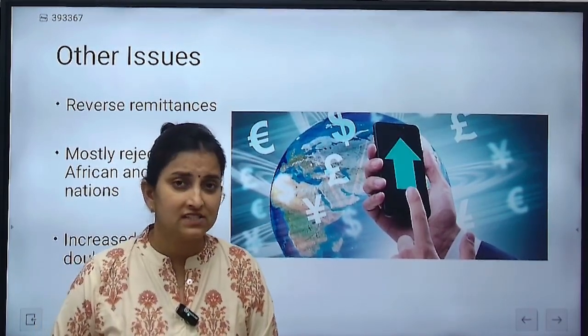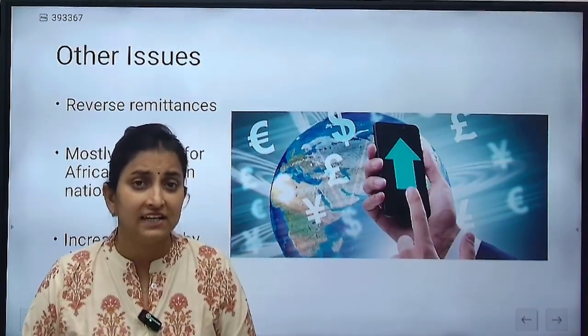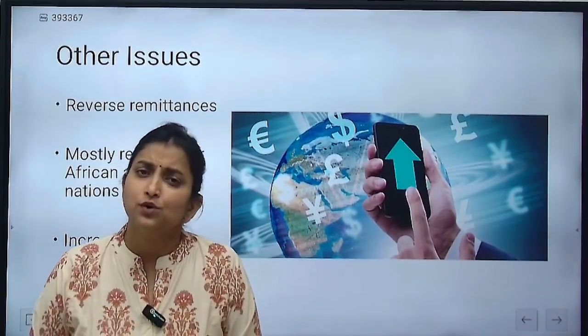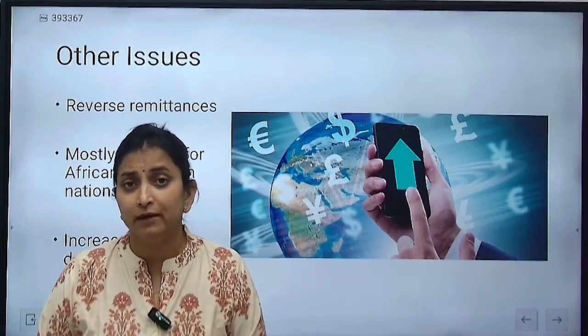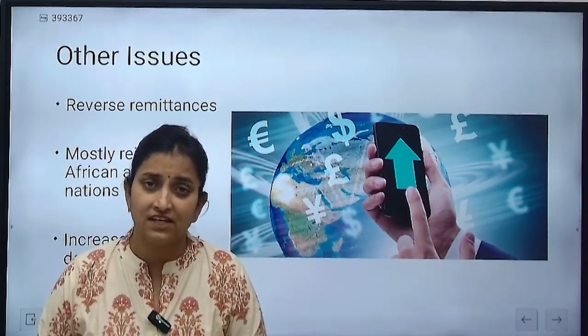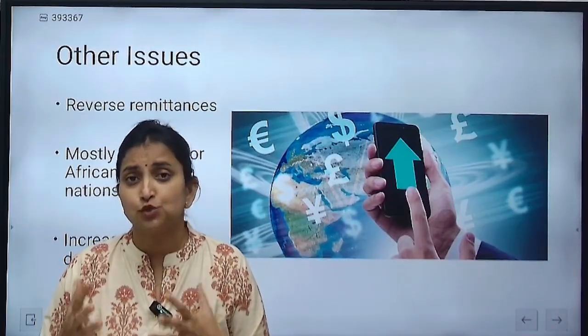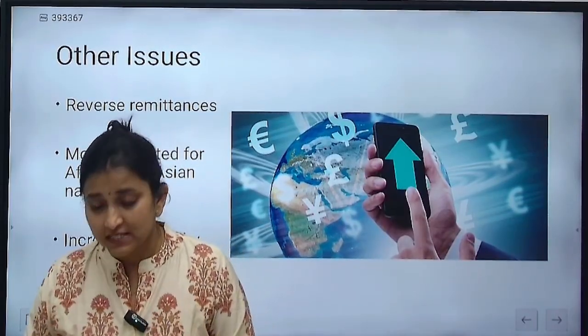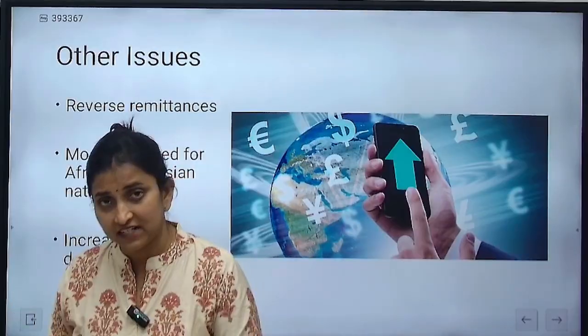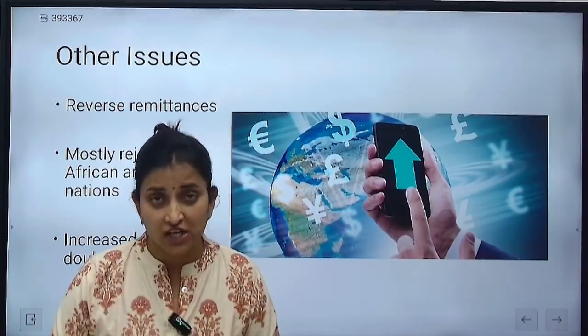But because, as we discussed, the total number of visas that get rejected is very high, Indians pay huge sums of money in getting these visas, but the visas get rejected. So huge sums of money that we send for the application of these visas get transferred from India to these Schengen countries.